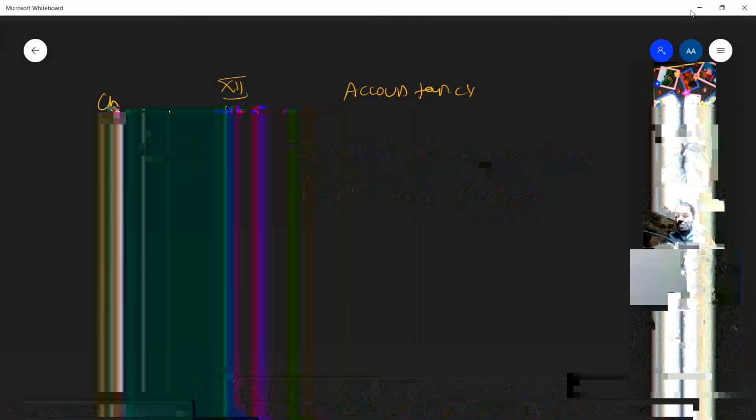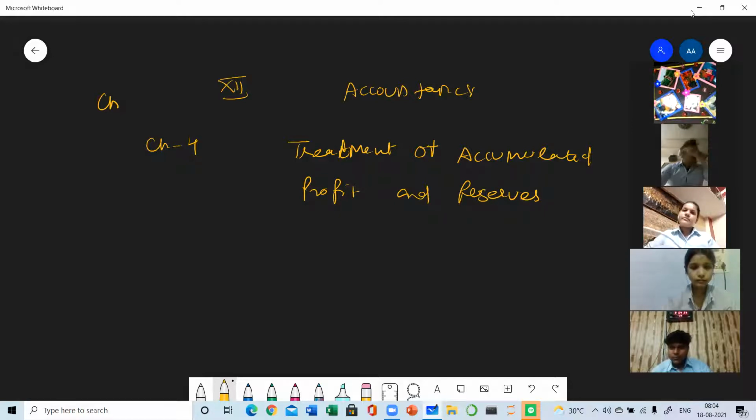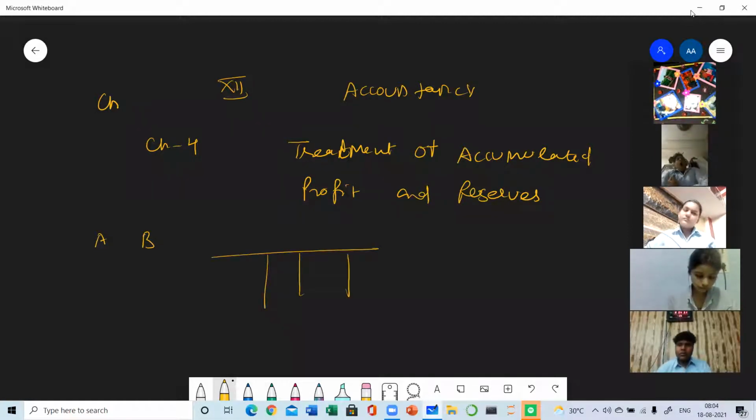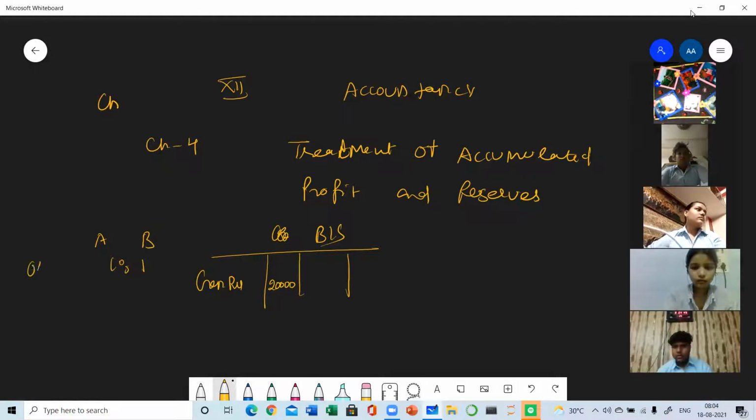Let's take an example. Before understanding the topic, suppose A and B are two partners and in their balance sheet, general reserve is there. General reserve. And the amount is 20,000. And their ratio is equal. And this is their old ratio. And they have decided to change their ratio. And now their new ratio will be 3:2.